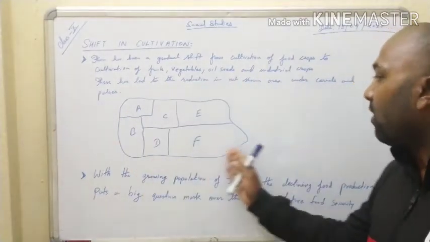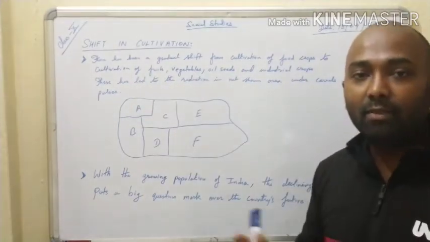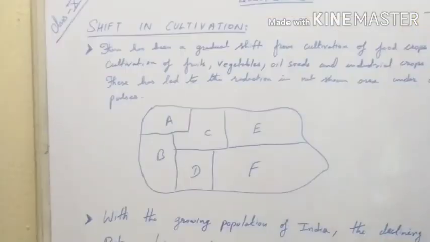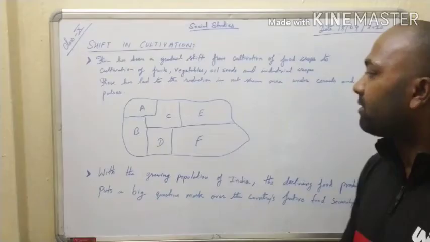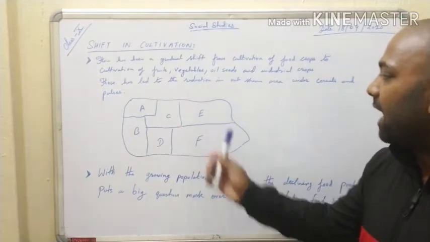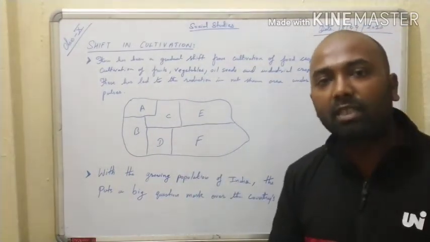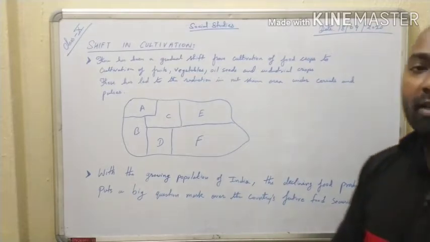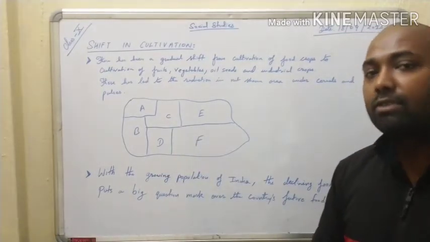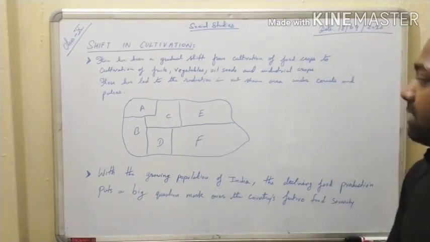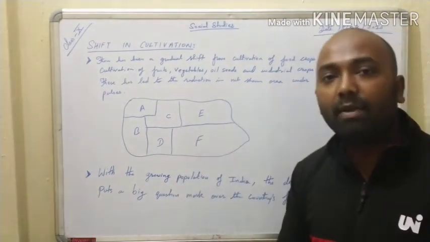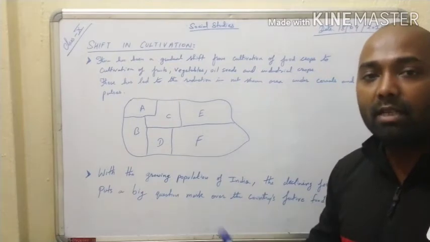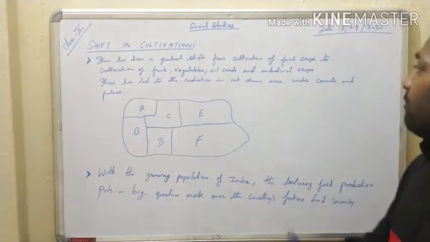Now suppose this was the original plot of land where they were doing cultivation. And there are 6 members who do cultivation in this plot of land: A, B, C, D, E, F. So these are the 6 members who do cultivation in this plot of land. And they mostly grow cereals and pulses. So we can say that this is the net sown area of cereals and pulses. But gradually what happened, they have decided to change their cultivation. Why? Because they are not getting profit from growing the food crops.